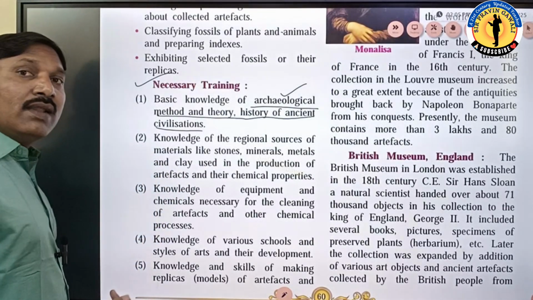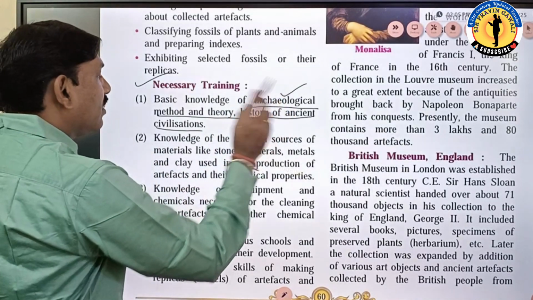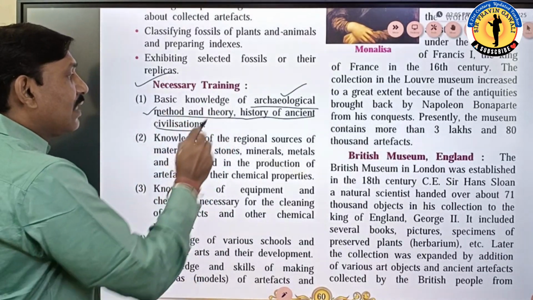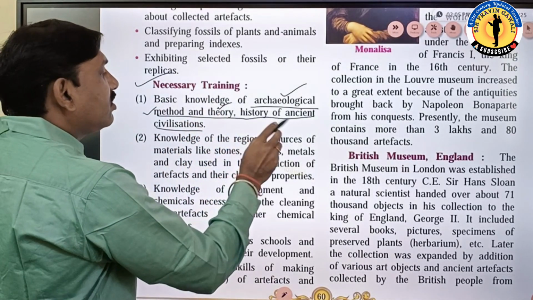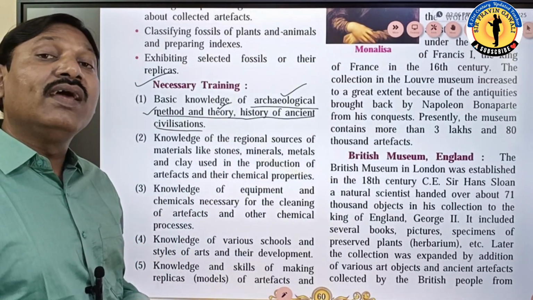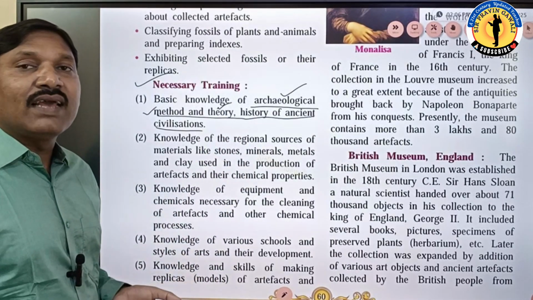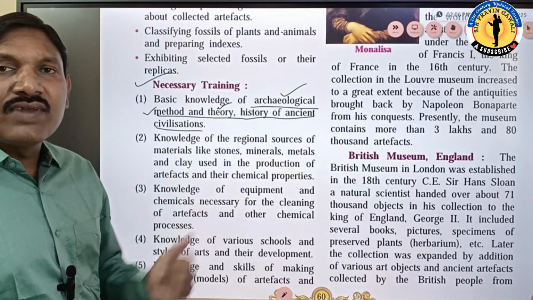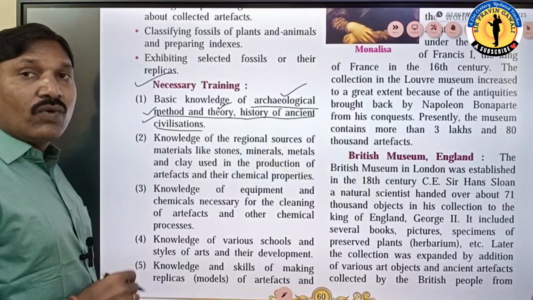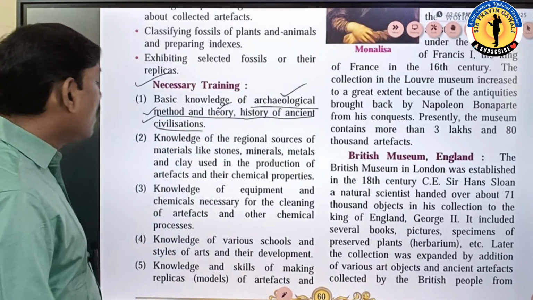Or human era. So here, the method of archaeological study, we should have the knowledge of archaeological study, as well as the theories and history of ancient civilization. We should have the knowledge of the oldest civilizations, for example, Egypt civilization, China civilization, Greek civilization, Sindhu civilization. So we should have the knowledge of those civilizations. Such kind of training should be given to the person.